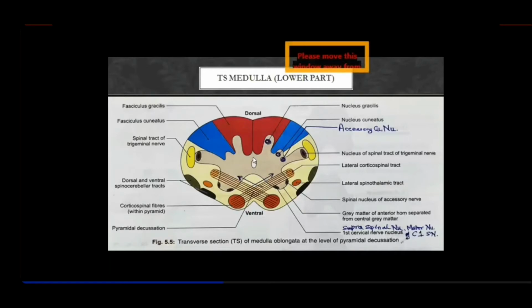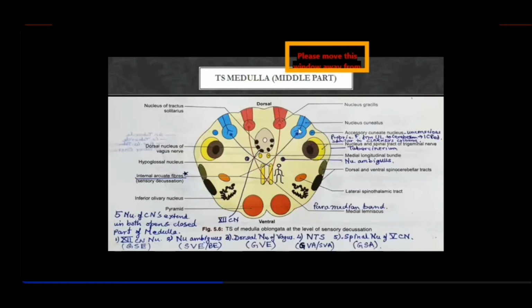So what you'll find here is that these nuclei, which were initially in the lower portion within the central gray matter, are now all detached and separated out, while the rest are the nuclei of the cranial nerves, because now we are proceeding above, right? So we will start finding nuclei of the cranial nerves as well. So you find the gray matter much similar to that of the spinal cord.